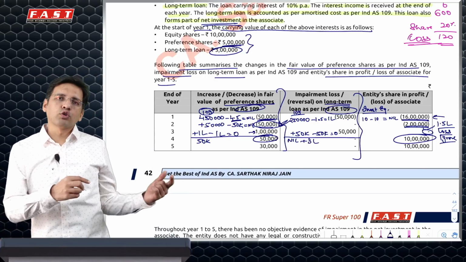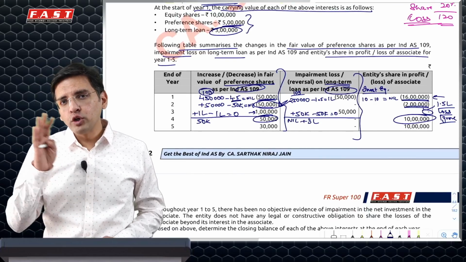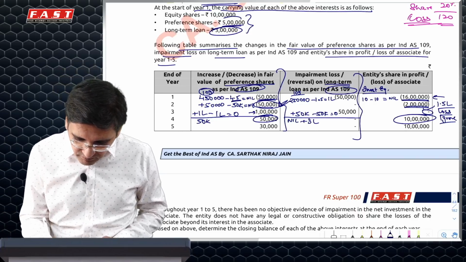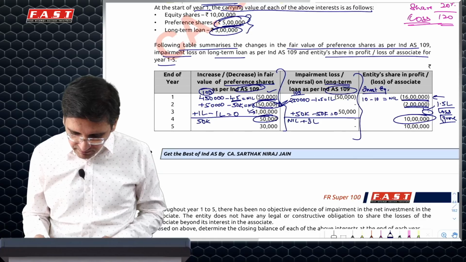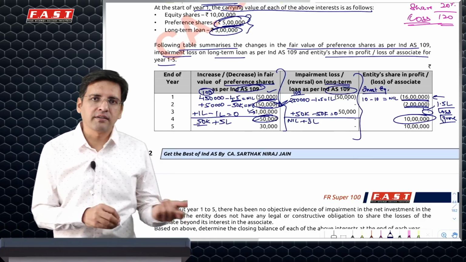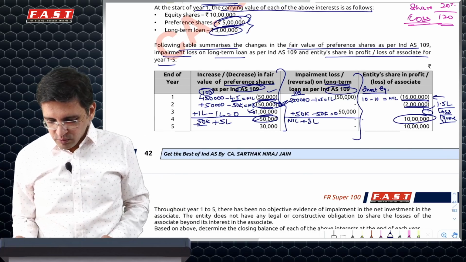So then 7 lakh go to preference shares, but then preference shares ideally should have been at what value? Had there been no loss of Ind AS 28, the value would have been what? 5 minus 50 minus 54 plus 1, 5 plus 50 which I've just booked now. So 5 lakh is what I can recover here, what I've recognized as loss. So I've already recovered this much, so 2 lakh will go to equity.